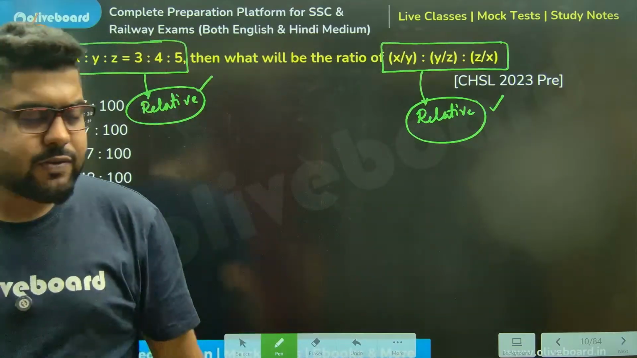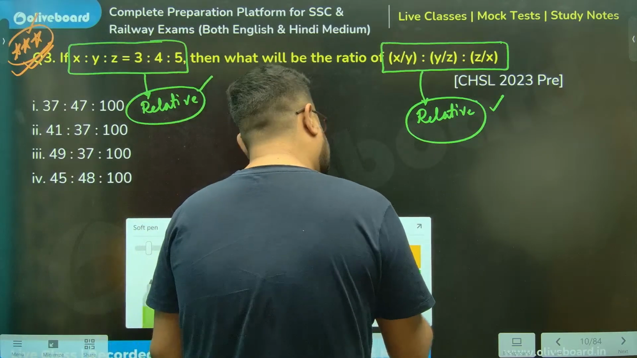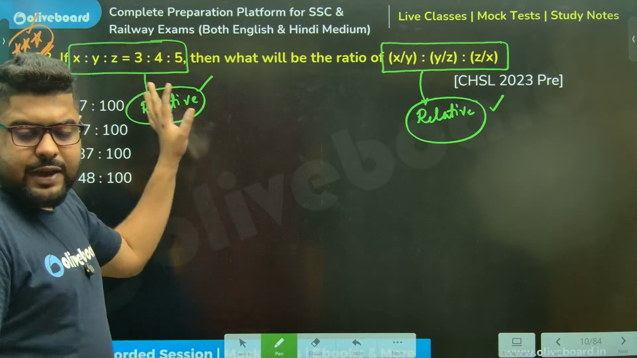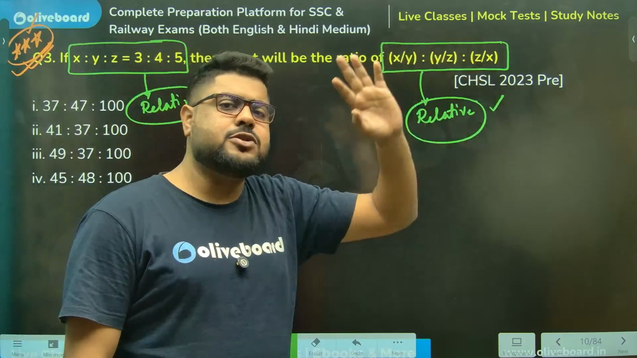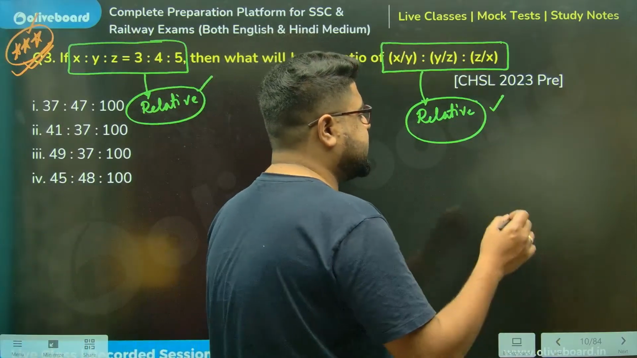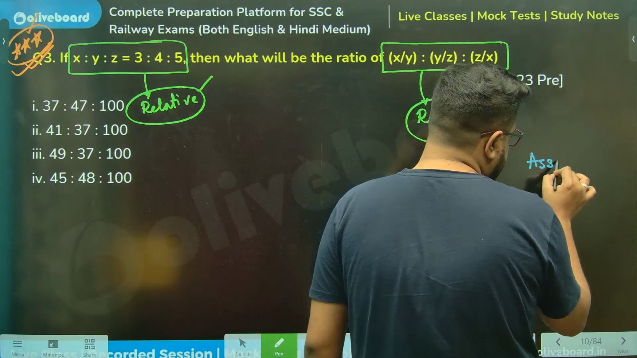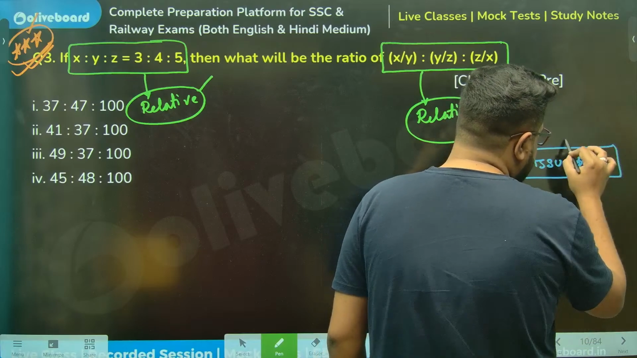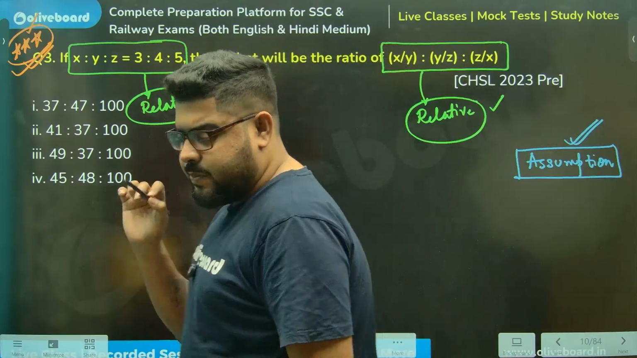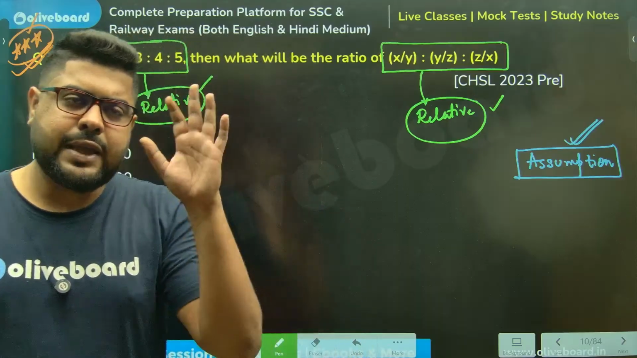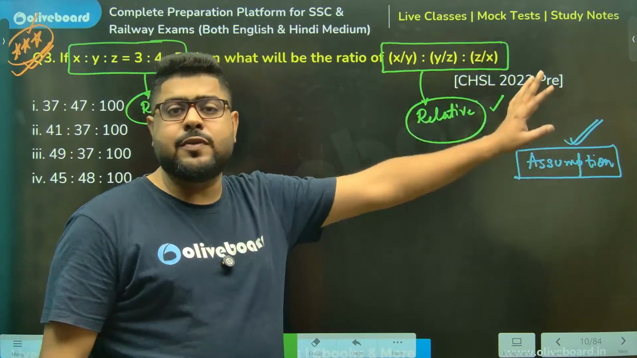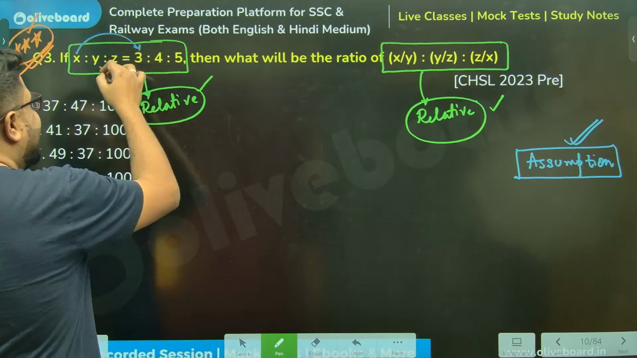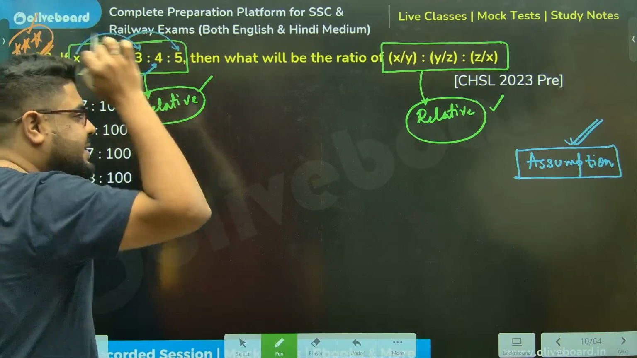Whenever you see in any question, be it arithmetic, algebra, wherever, that they have given a relative term, and whatever they are asking is also relative, remember, in those situations, assumption becomes the easiest because assumption is completely in your hands. You can choose what you will assume. And in these situations, the best assumption is x is 3, y is 4, z is 5. Let's take that directly.